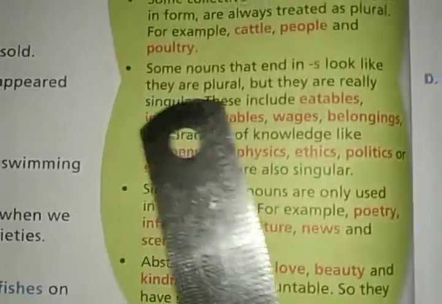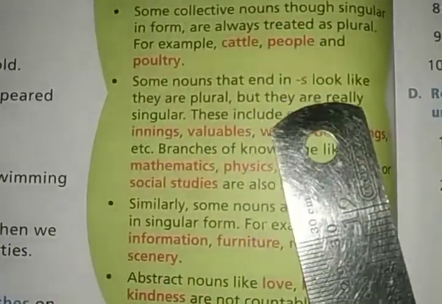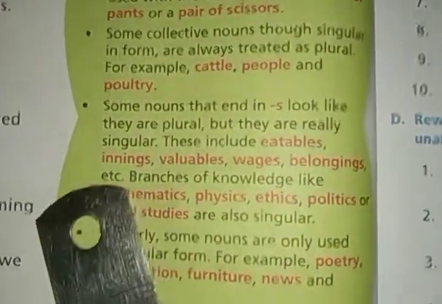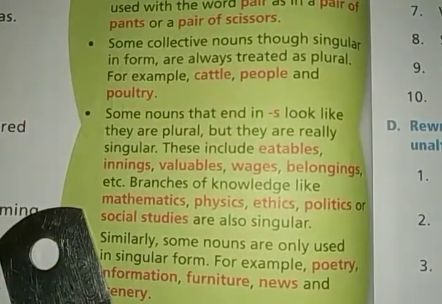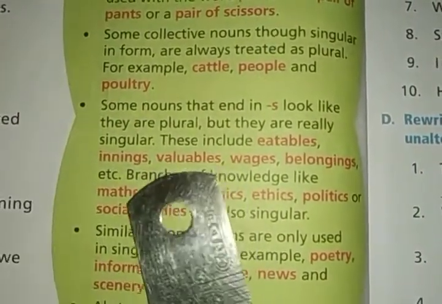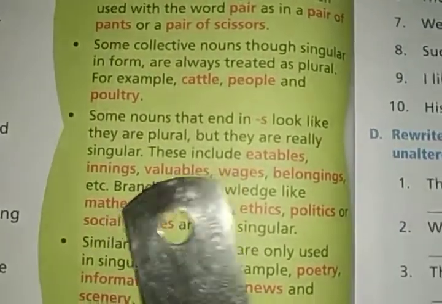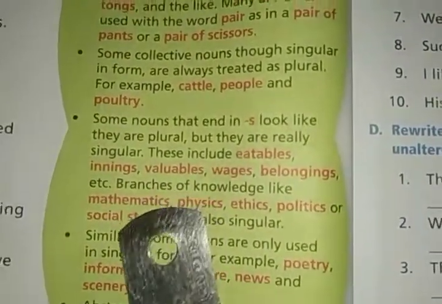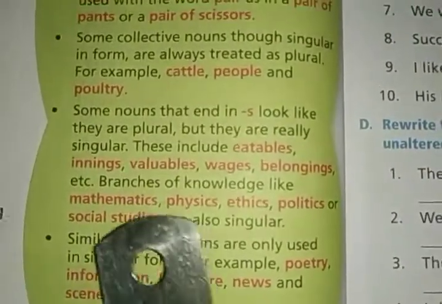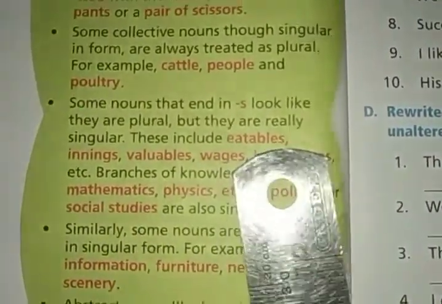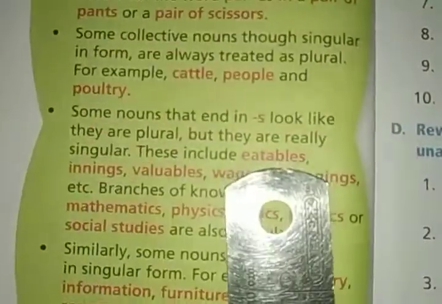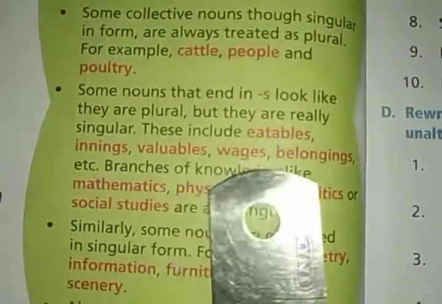Okay, some nouns that end in s look like they are plural, but they are really singular. Like some words which end with s, मतलब लास्ट में एस रहता है, देखने में लगता है जैसे कि वो प्लूरल हो, लेकिन वो सिंगुलर होते हैं. This includes eatables, looking ending with s: eatables, innings, valuables, wages, belongings, okay, etcetera.